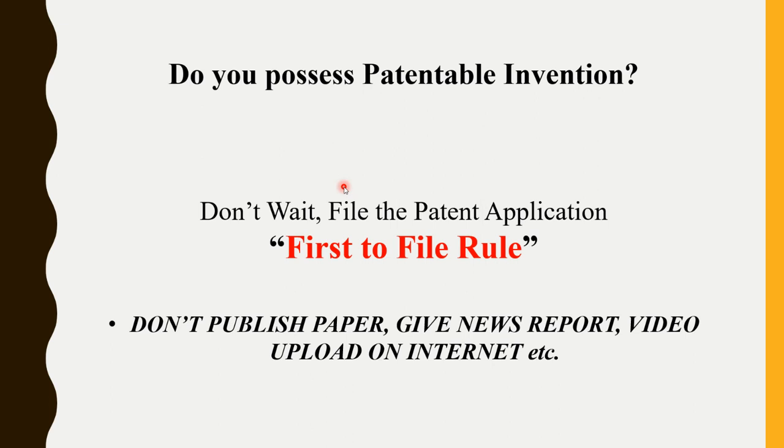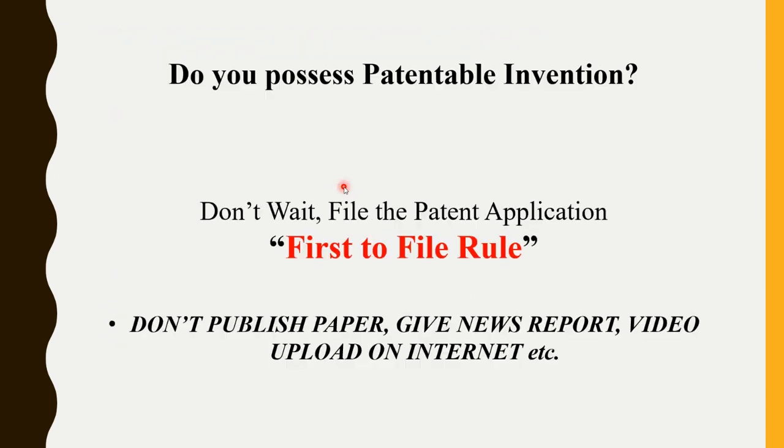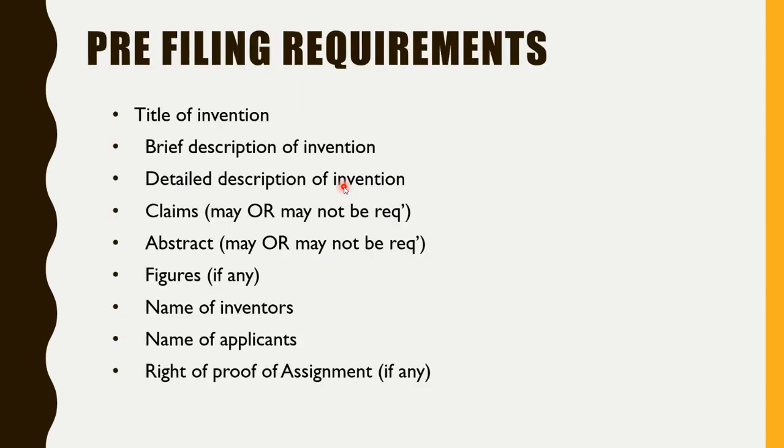So you will lose the novelty criteria, and after that you would not be able to get the patent on it. So the first thing is, whenever you have that type of idea, you need to first file the patent, and only then go with the different publications, right?